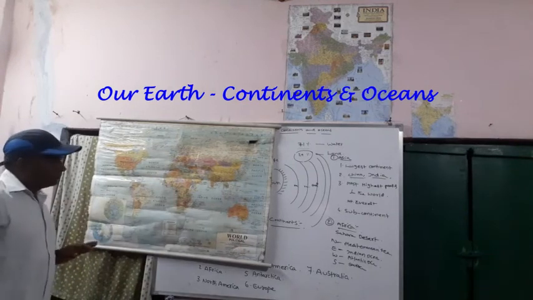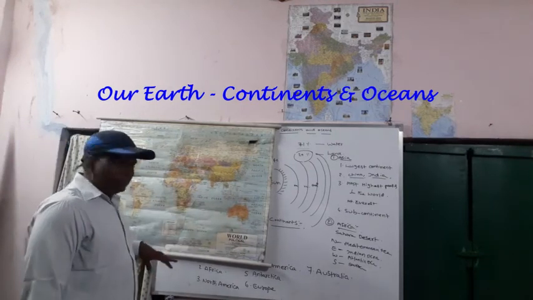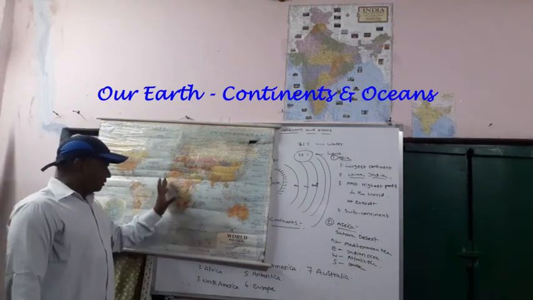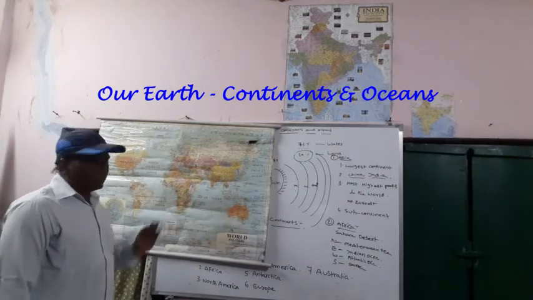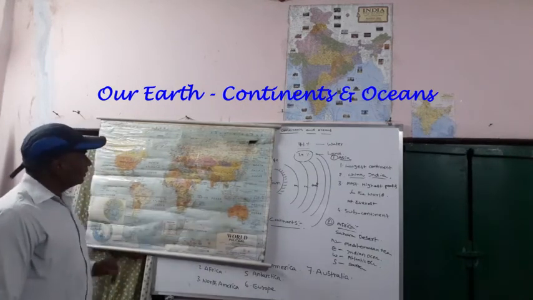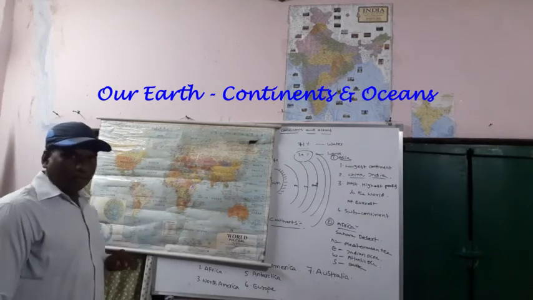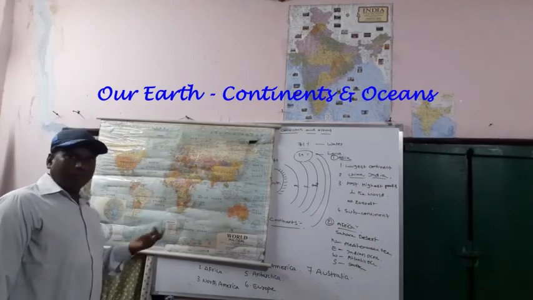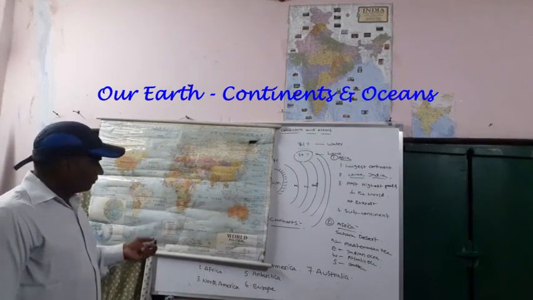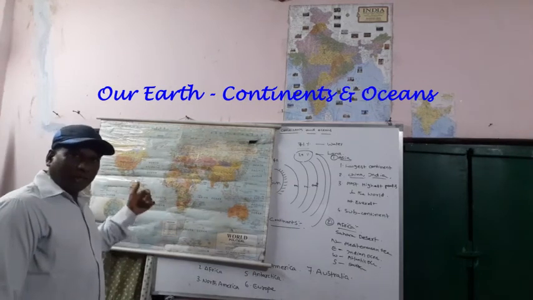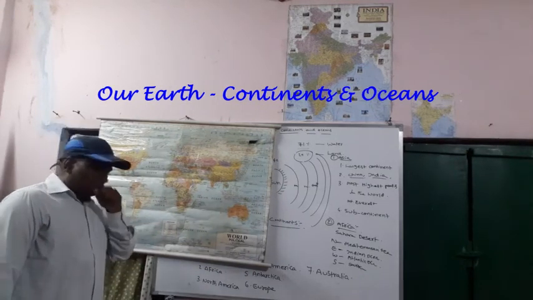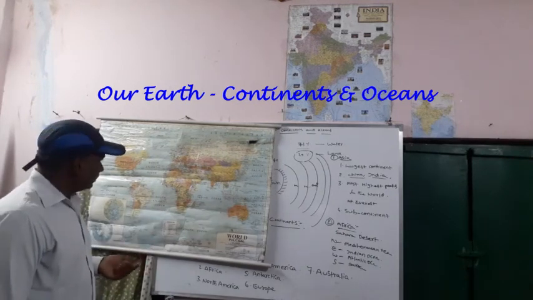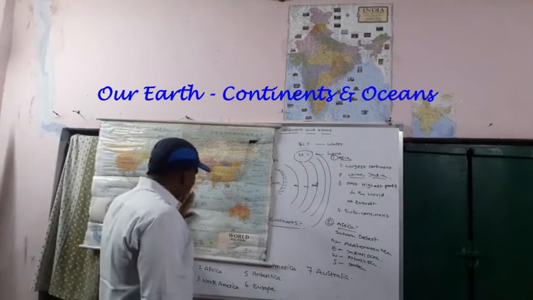We can observe a lot of variations: different kinds of soils and different kinds of wildlife are present in Africa, like Asia. These are the important features of the African continent. Earlier, in the 16th and 17th centuries, black people were carried from here to the USA. I will explain that in later classes. That is all about the African continent.